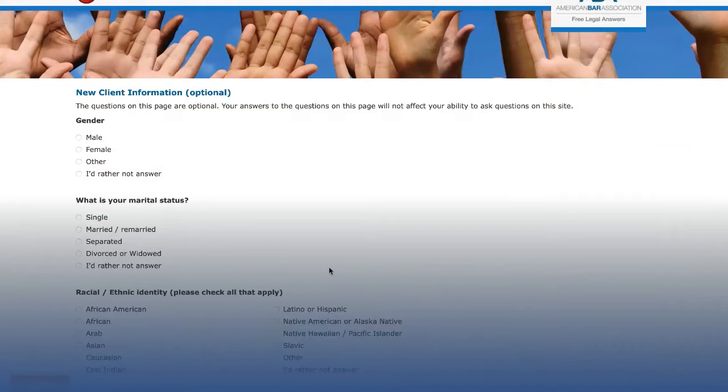The next page is optional. By completing this form, you are helping us understand the legal needs within different demographics. If you are not comfortable completing this form, click the blue Next button. If you do fill out this form, be sure to follow the format under the box for your phone number. If you do not use the hyphenated format as shown, you'll get an error message and will not be able to move forward to the next page. Once you complete this form, click the blue Next button.